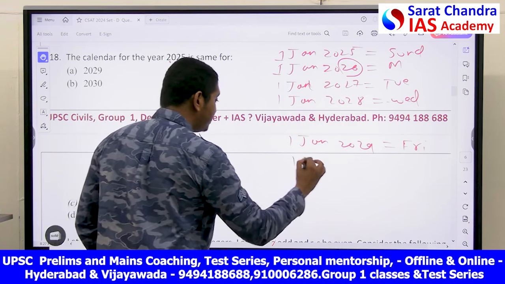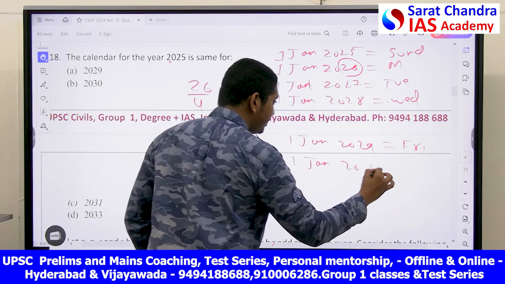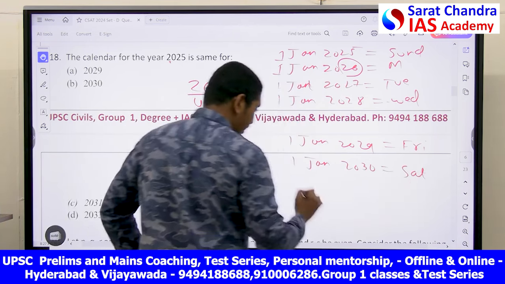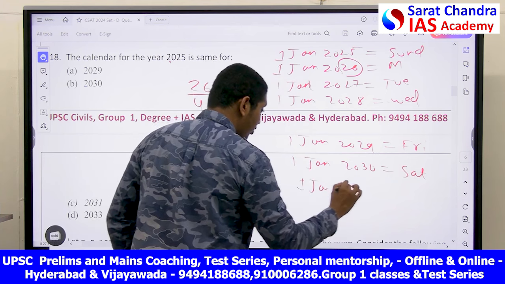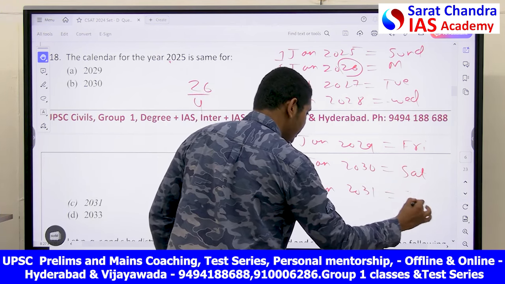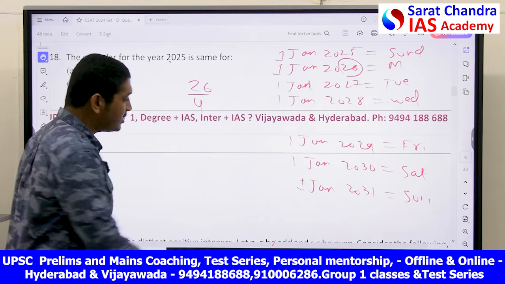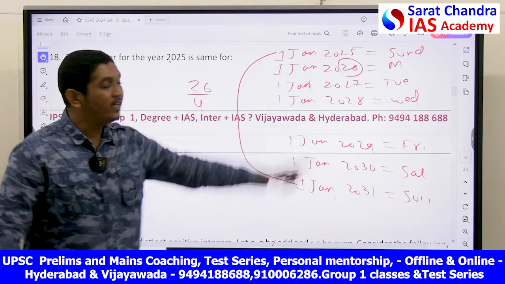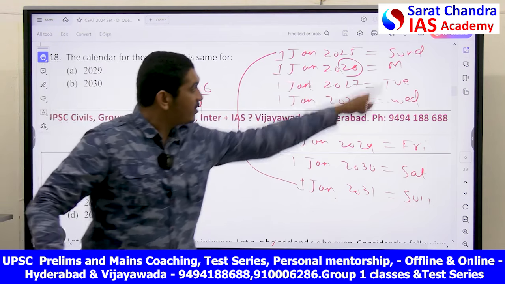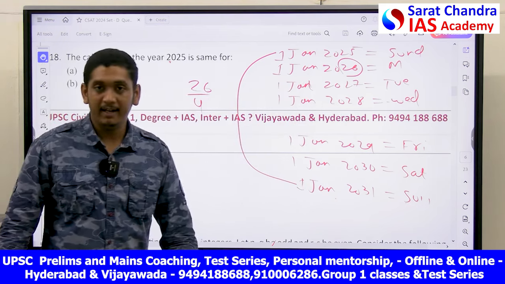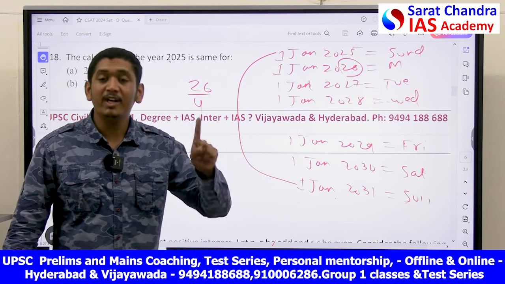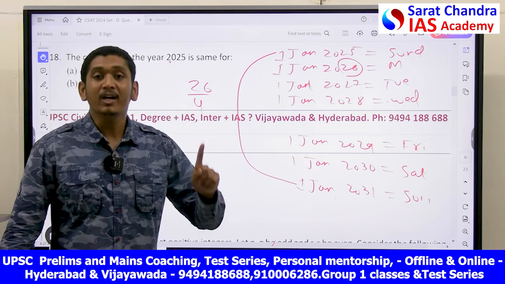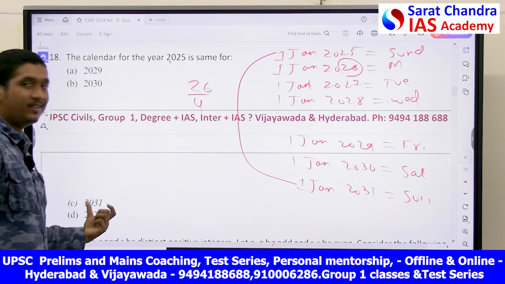Okay, next 1st Jan 2030 will be on Saturday. Next, 1st Jan 2031 will be on Sunday. Here you can see 2031 and 2025, both 1st Jan fall on which day? Sunday. So the calendar of 2025 is similar to the calendar of 2031.